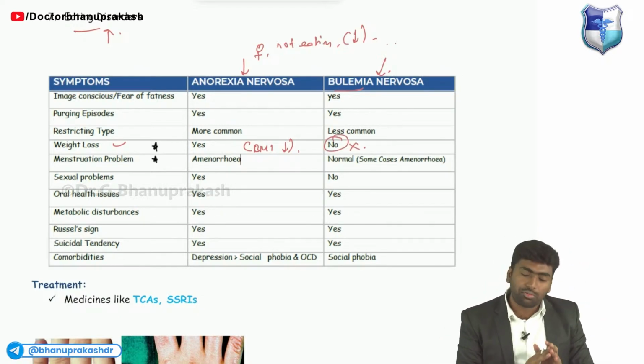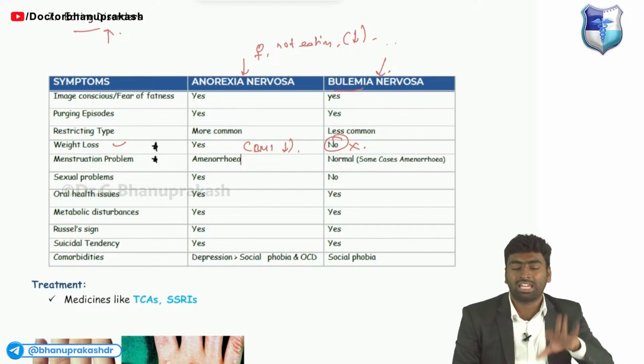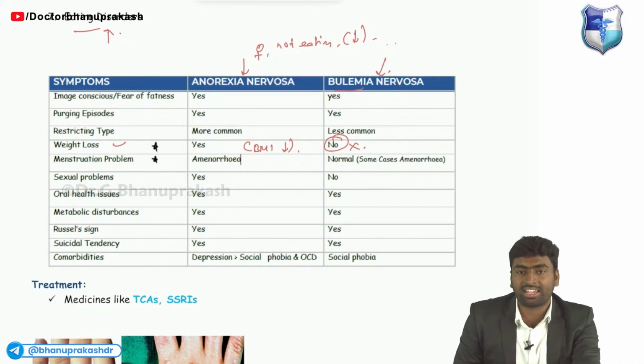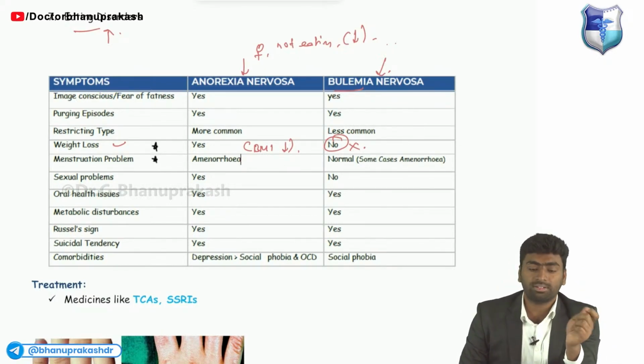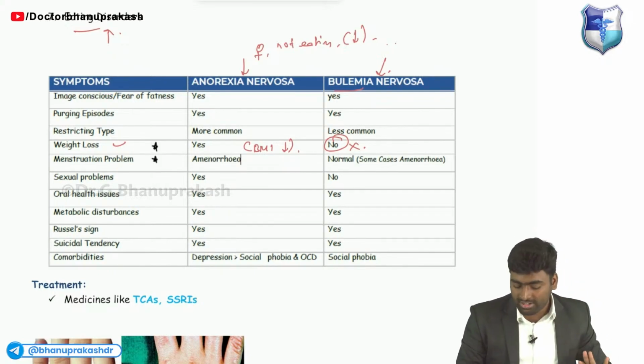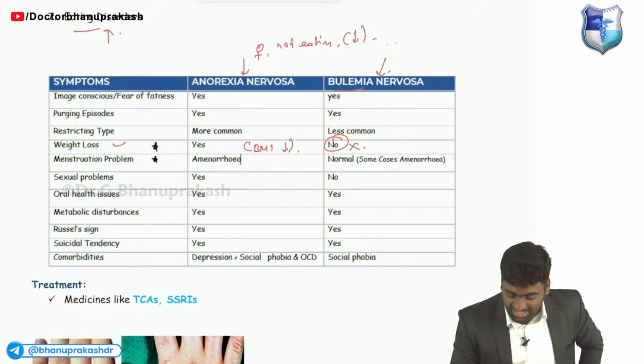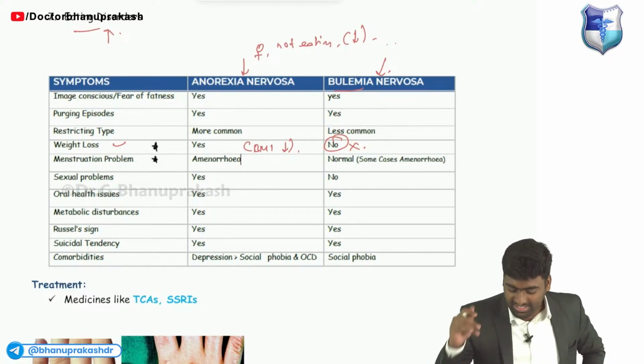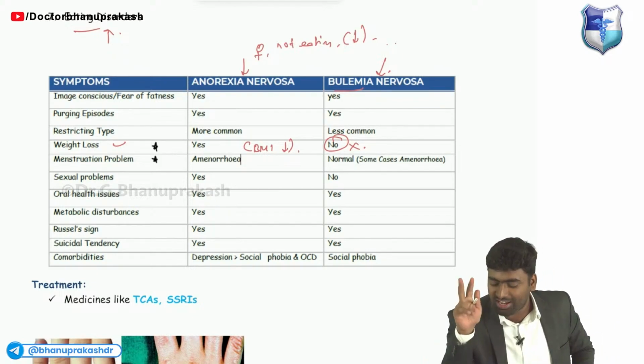Whereas in a case of anorexia, he won't eat at all. If you ask him to come for a party, he will go and take a piece of food and he will smell it, and say that's it for today. Okay, so just remember these things, like anorexia nervosa and bulimia nervosa.